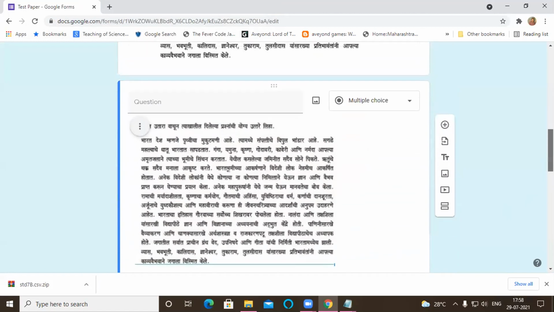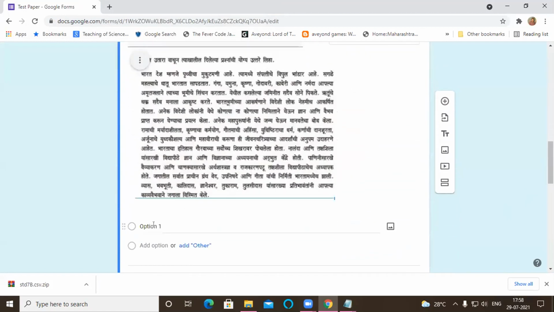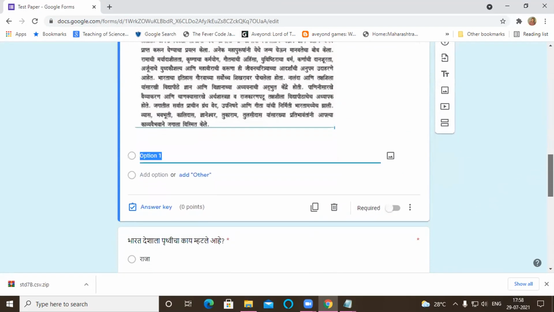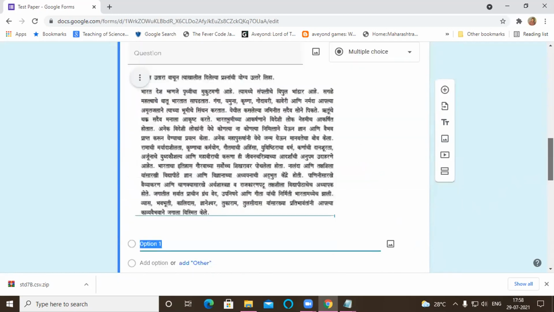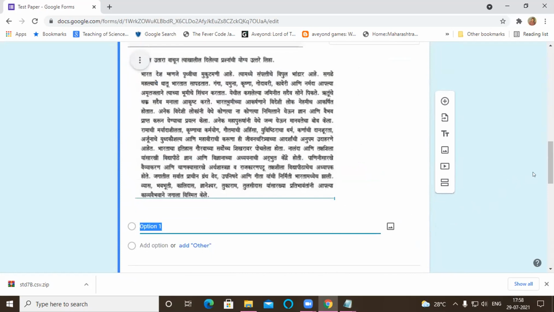So this way I can add the passage here, and below that I can type the question in Marathi. For typing in Marathi, we can use the Pramukhi Me software. With the help of it, we can directly type in Marathi here. So this way language students can make the question.